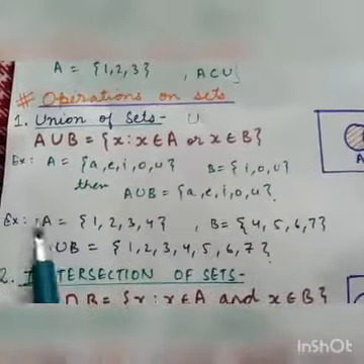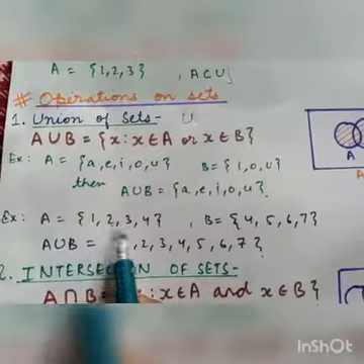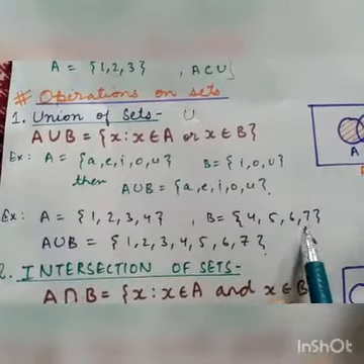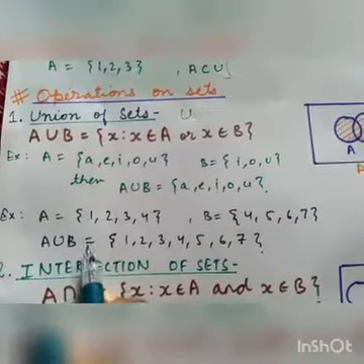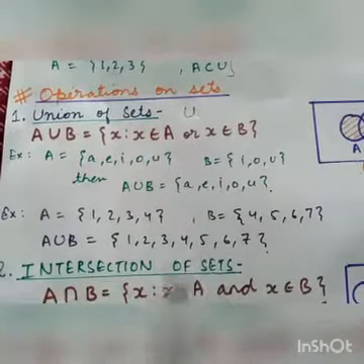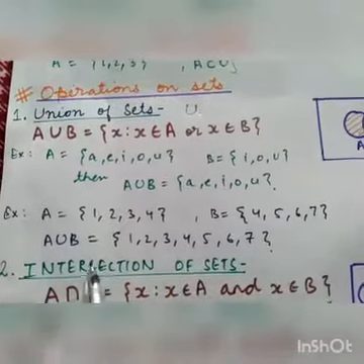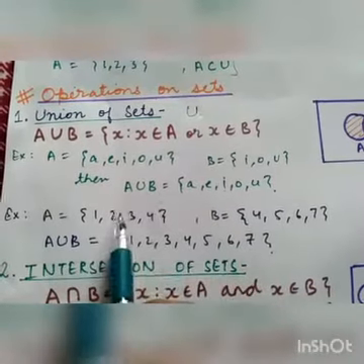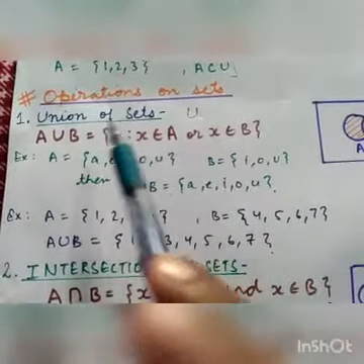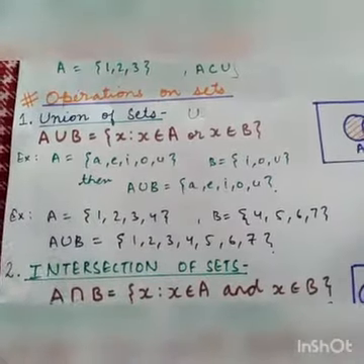Similarly, we can consider another example, where A equals 1, 2, 3, 4 and B equals 4, 5, 6 and 7. Then A union B equals 1, 2, 3, 4, 5, 6, 7. Which means that whenever we write the union of two sets, each element from both the sets should be present in this union. Okay, so consider these two examples in order to understand the union of sets.